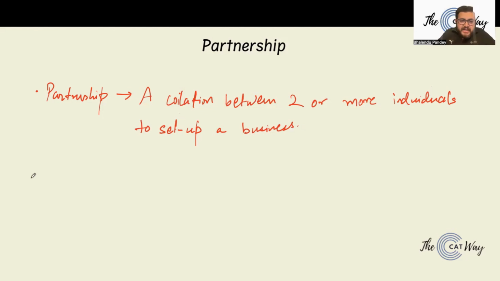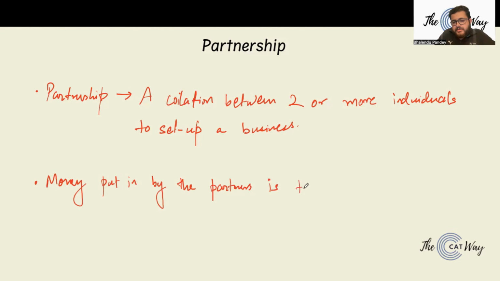Now, the money put in by the partners is termed as investment.